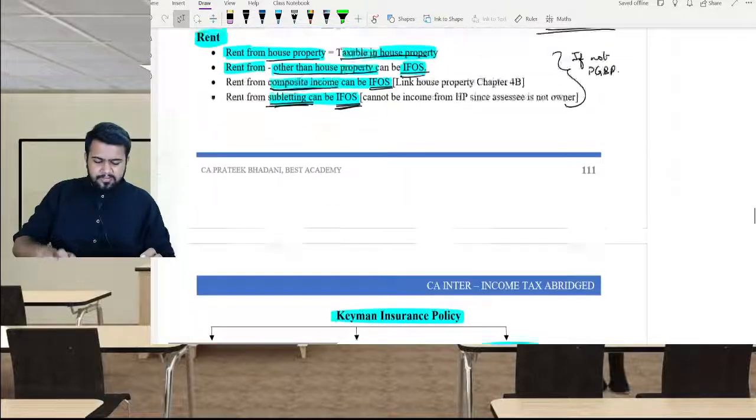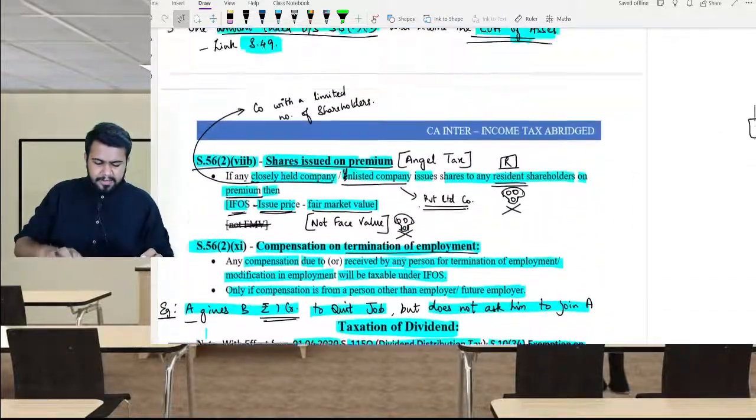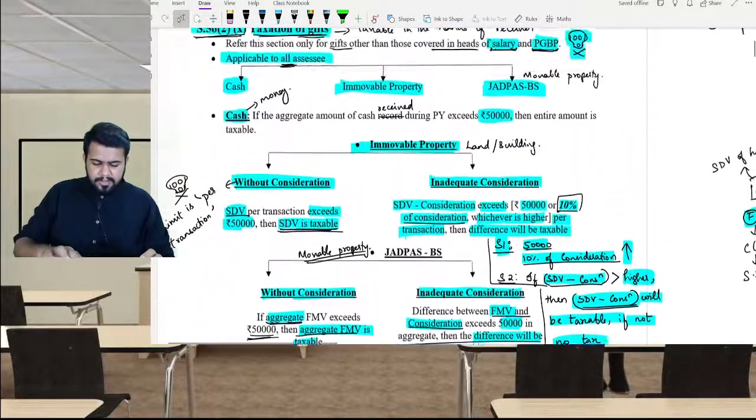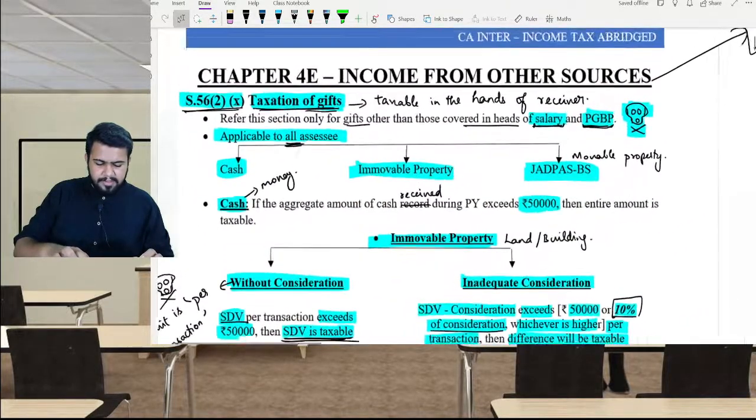So this was the revision for the income from other sources chapter. I hope you are clear with the provisions under income from other sources.